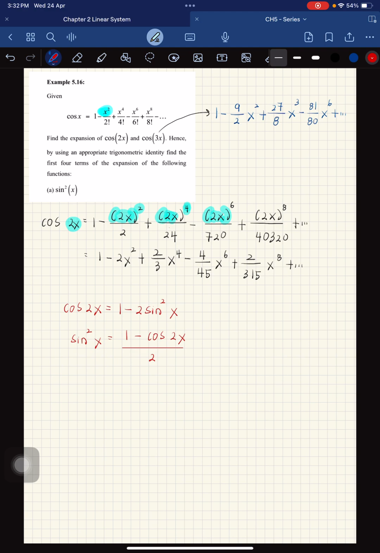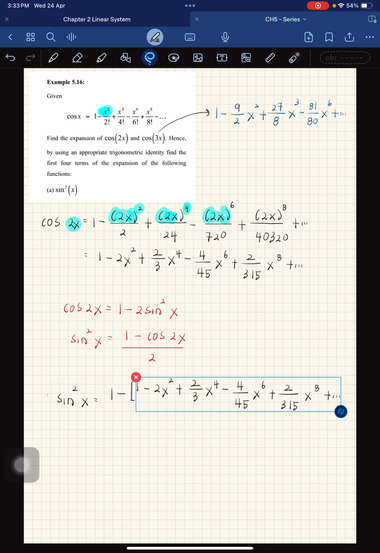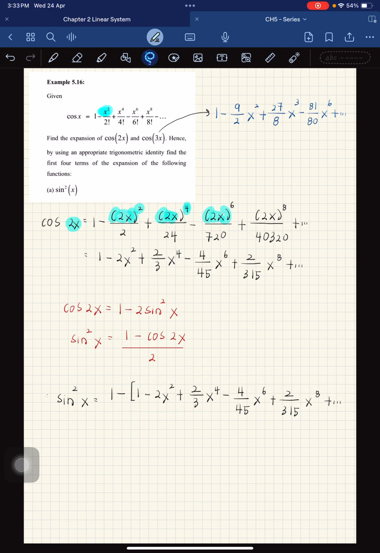So to get the expansion for this one, therefore sine squared x is equal to 1 minus, okay, all this equation you need to substitute, over 2. So the final answer is 1 minus 1, which is 0.